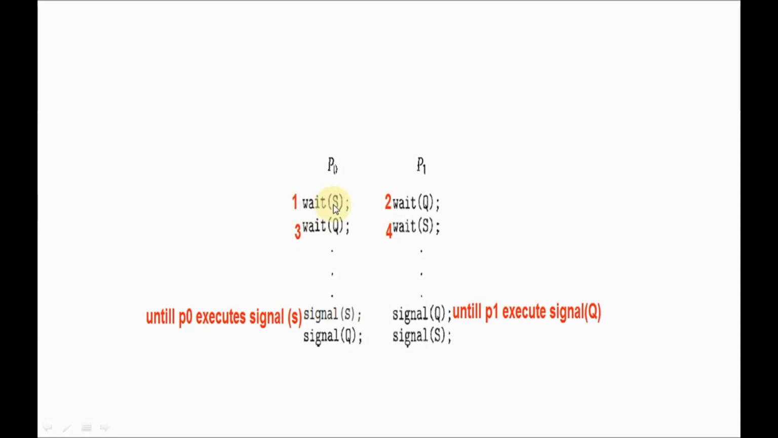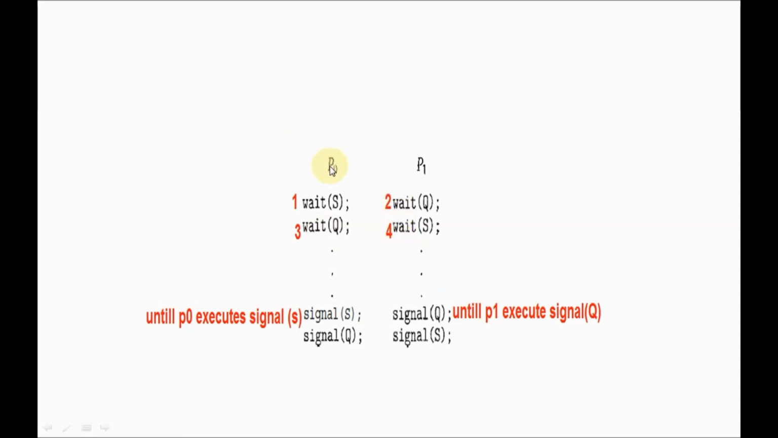But see what happened here. P0 is also waiting for P1 to execute signal Q. In the same way, P1 is also waiting for P0 to execute signal S. So both the processes are waiting. P0 is waiting for some event to occur, P1 is also waiting for some event to occur. But it is not possible. P0 can't be executed, P1 also can't be executed.